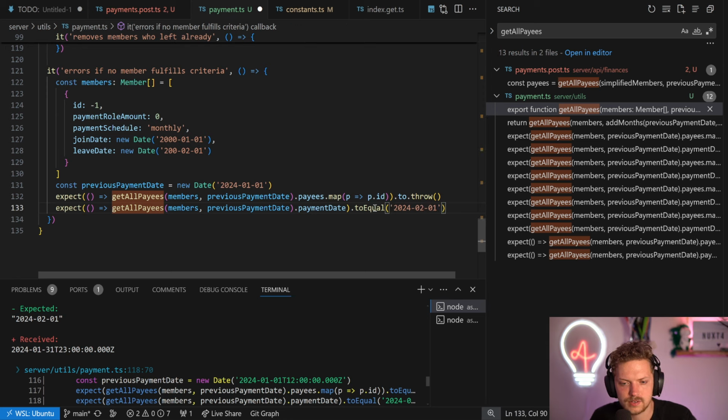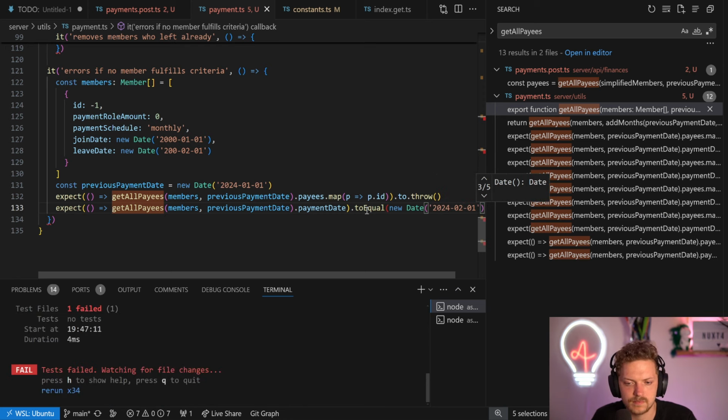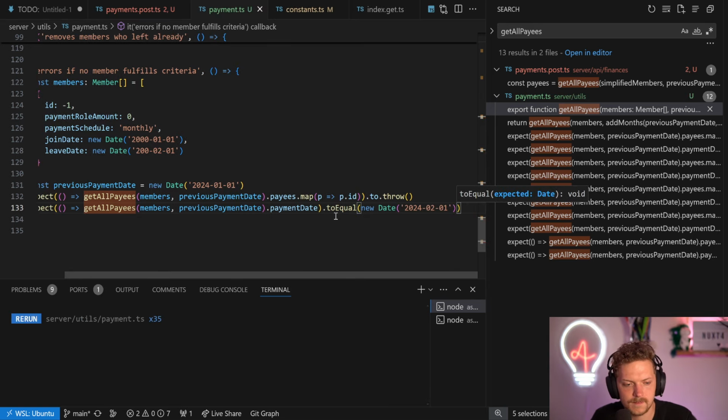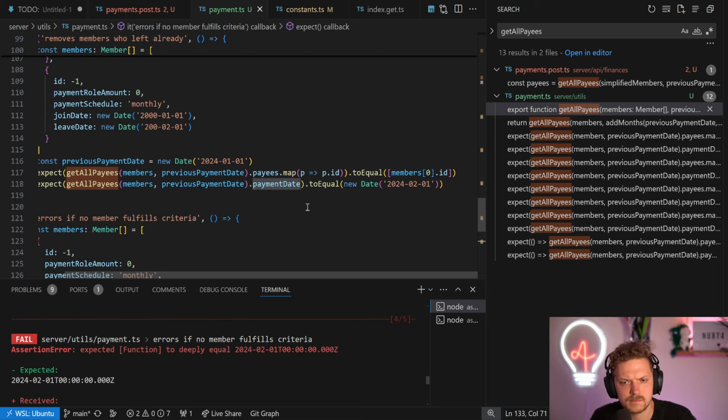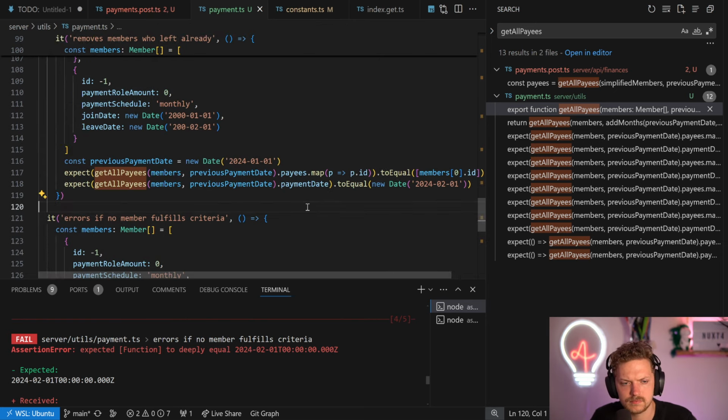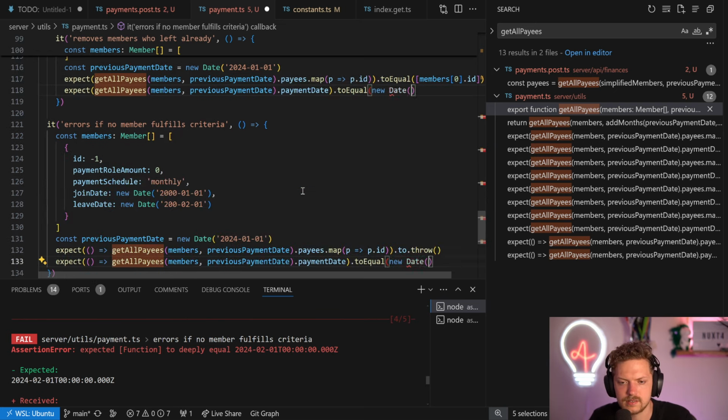I have an idea. So what we can do is we take, because it's about equals, right? So we take all this and say new date and just say it's the next one. This should work, no? That doesn't look like it. Okay. Unfortunate. So I just thought, payment date should be a date, right? So this is a date.